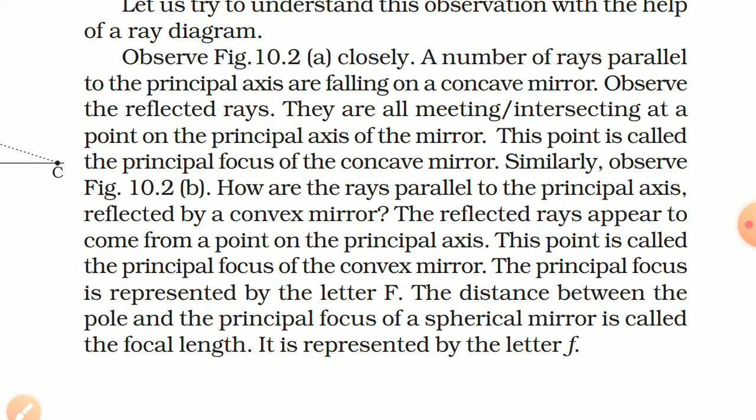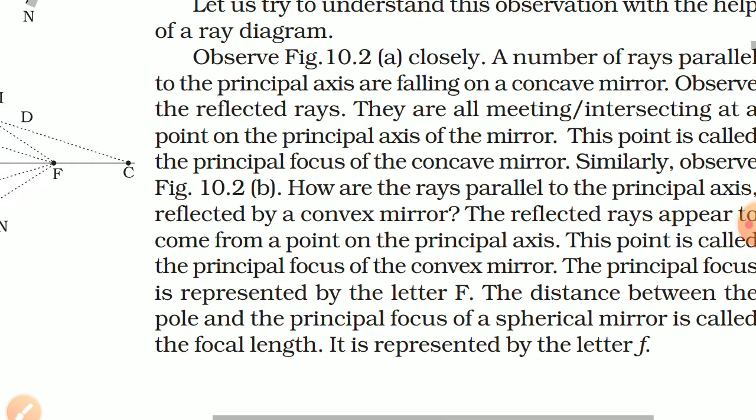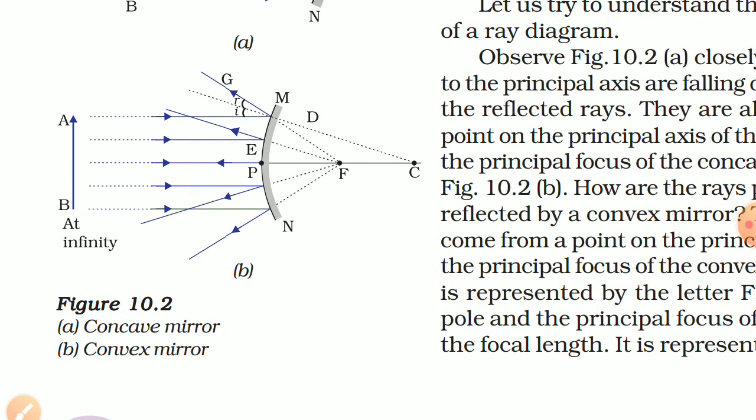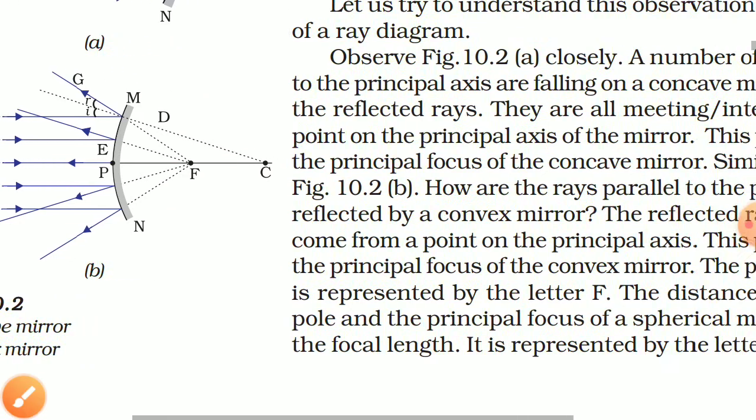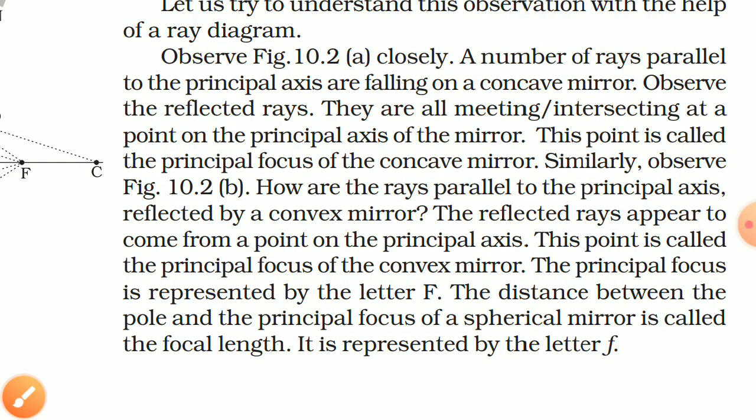How are the rays parallel to the principal axis reflected by a convex mirror? The reflected rays appear to come from a point on the principal axis. They all will diverge, and after extending them in the backward side, we get a focal point F here. This point is called the principal focus of the convex mirror.